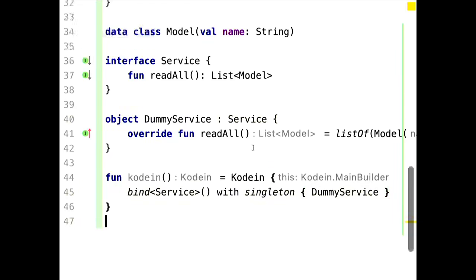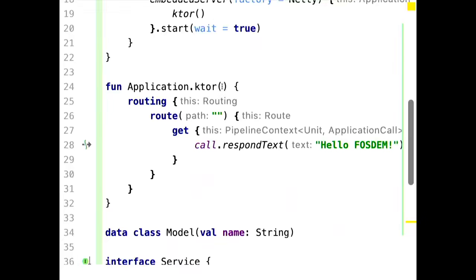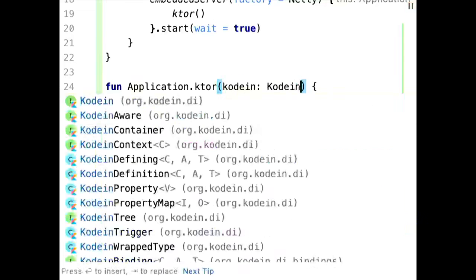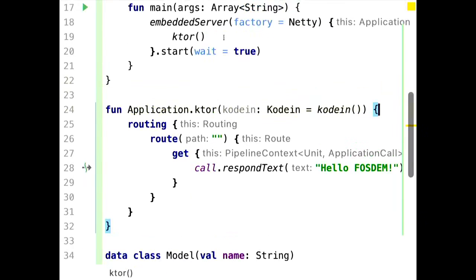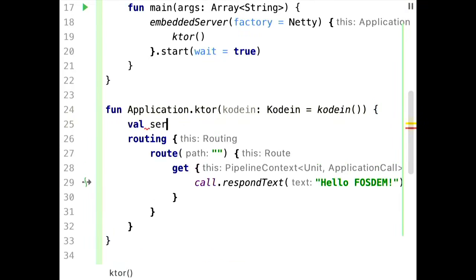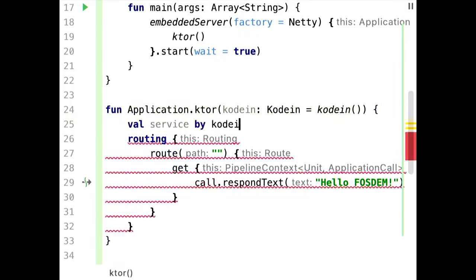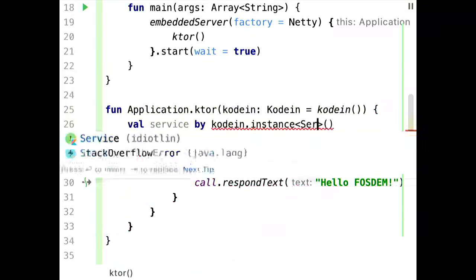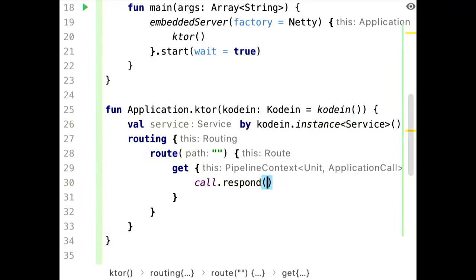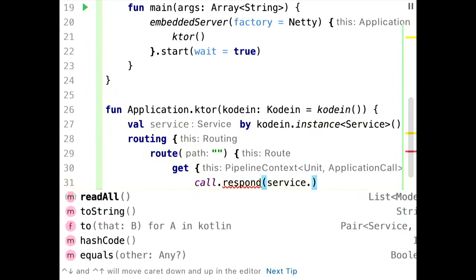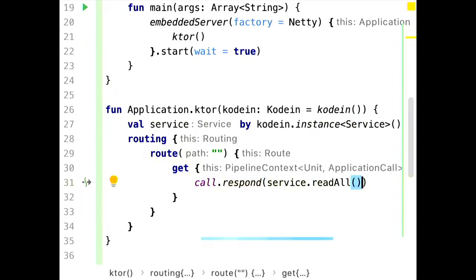Now I want to actually wire in here my Kodein guy. So just use default arguments. I don't need to pass it over there. I'm doing that for a reason you will see in a minute. We just get the service by telling Kodein, give me some service. There is some lazy initialization here. And when we respond, we don't respond with a text actually, but we respond with all the models. So run the tests again.